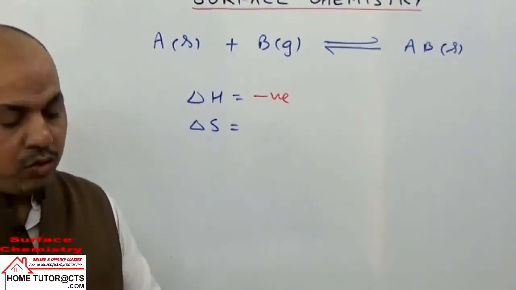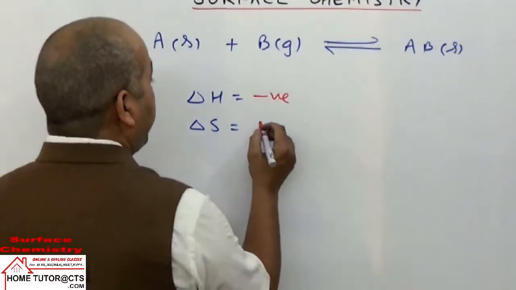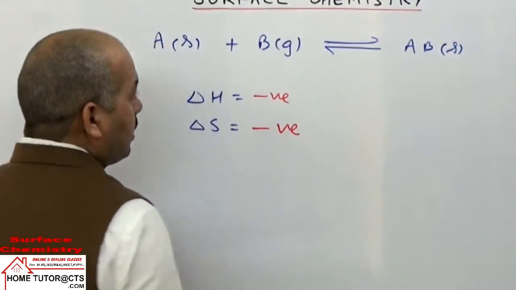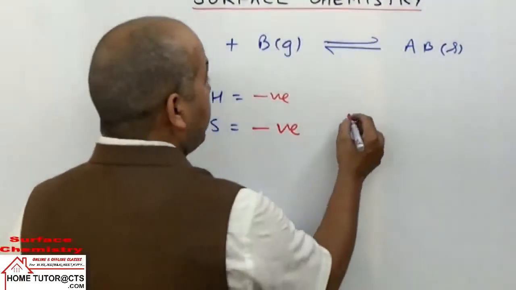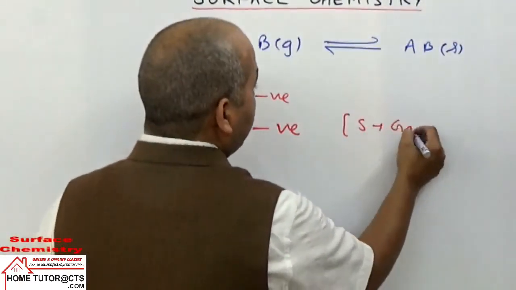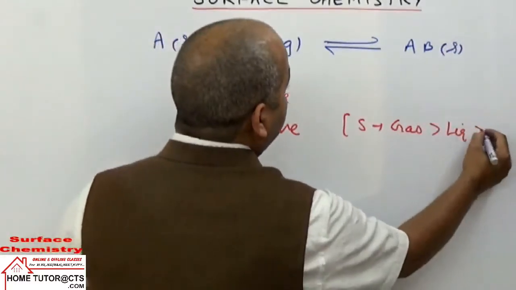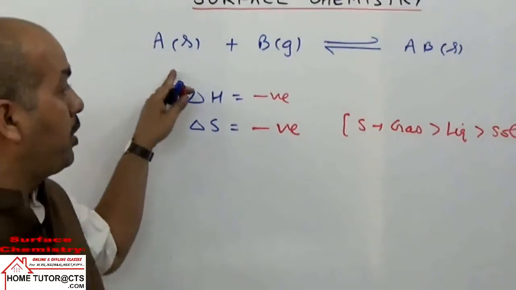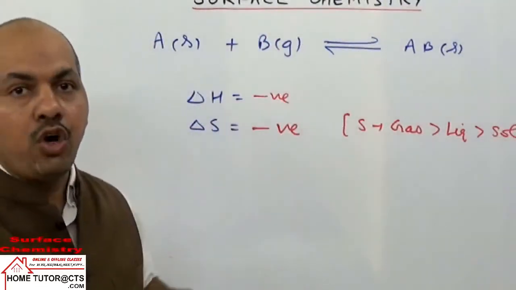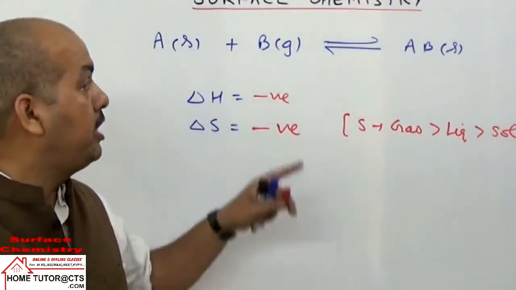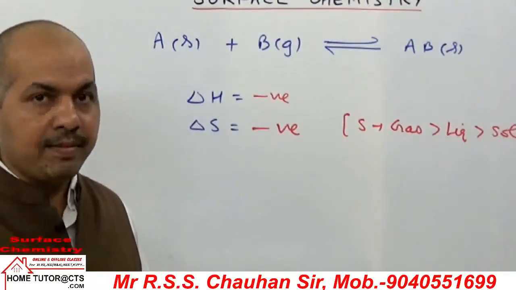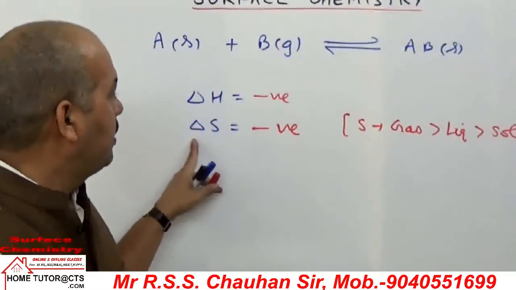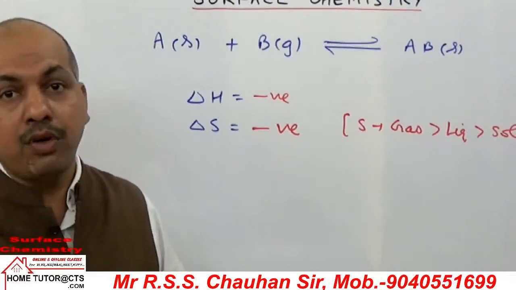And for delta S, what should be the sign? Delta S is also negative. कैसे? We know that entropy is highest in the gas phase, then the liquid phase, and then the solid phase. In this case, the gas is adsorbed. When the amount of gas decreases, entropy decreases, and the sign becomes negative for entropy change.